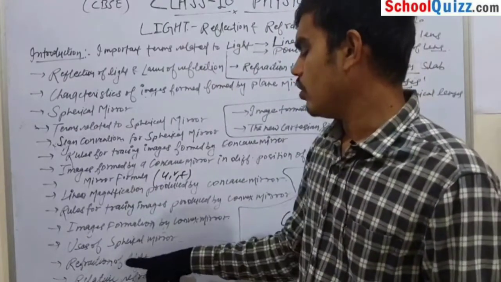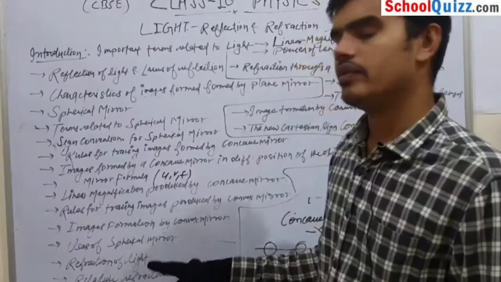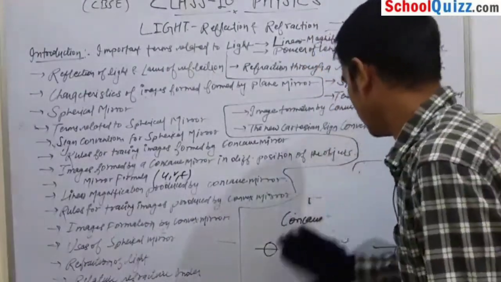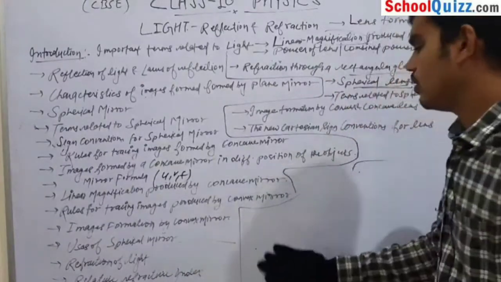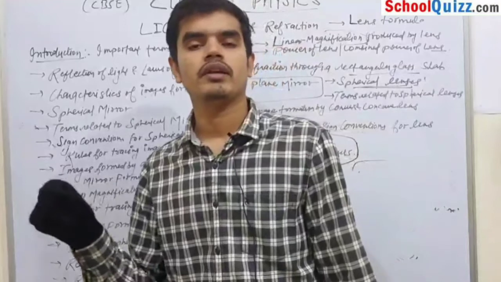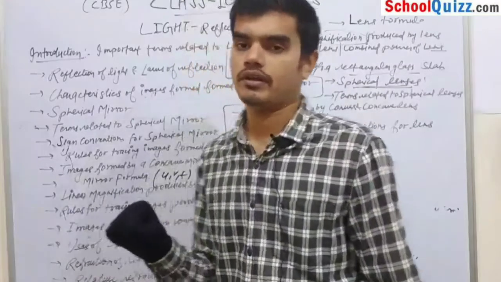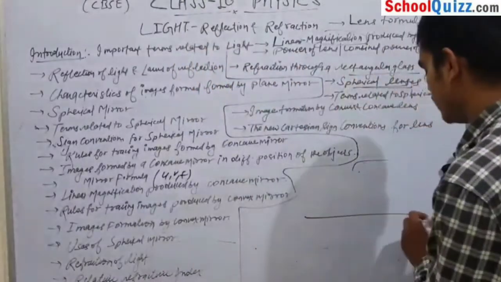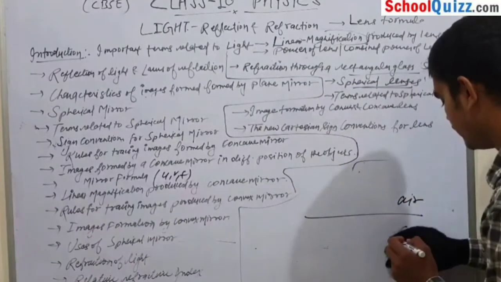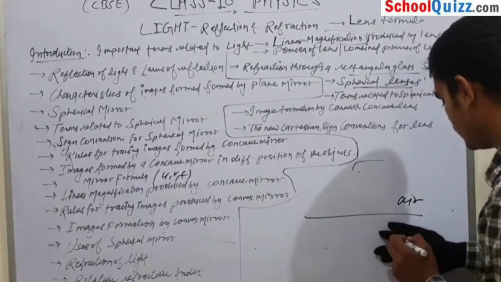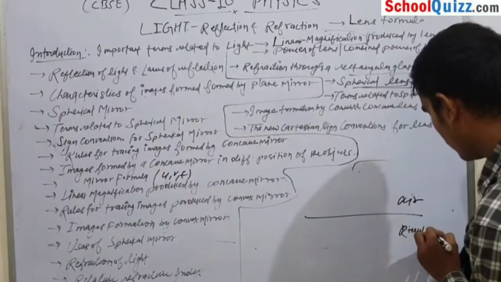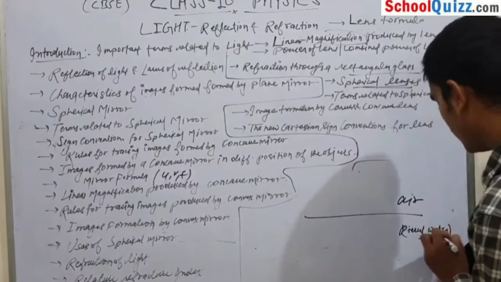Okay. Now our next topic is refraction of light. Again, refraction of light is a very important topic. What is refraction of light? Light bends when it travels from one medium to another medium. This is called refraction of light. For example, this is our first medium, air, and this is our second medium, a river. You can say the second medium has water.